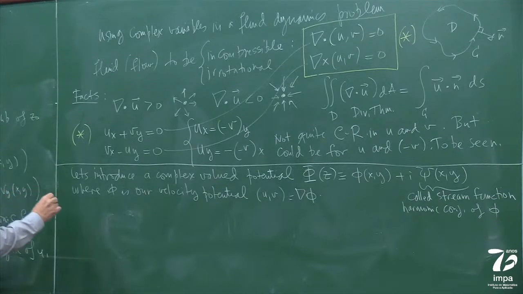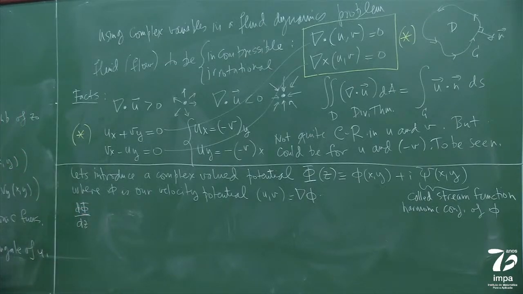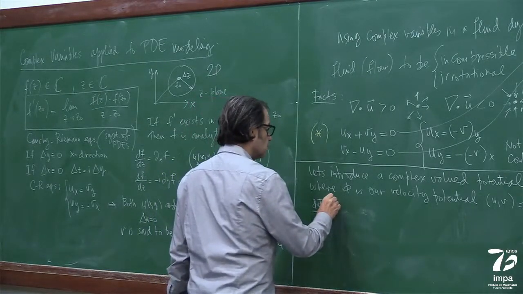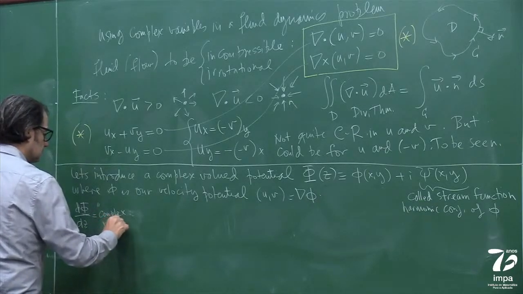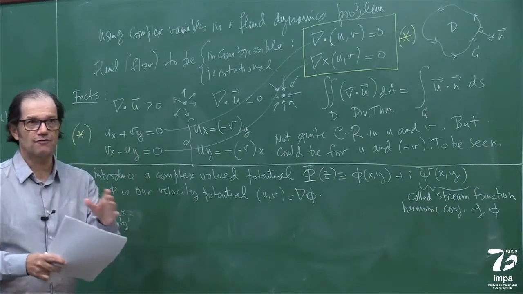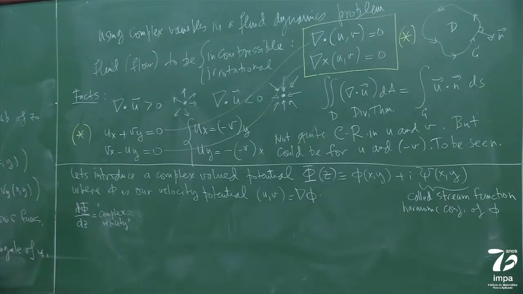Okay, so let me compute d phi dz, which is, I'll call this, and you'll see why, the complex velocity, okay, and you'll see what the complex velocity is. So I stopped here because I have to look for things in my notes. There's more that I want to present, so that's why I stopped. So let me get back to the flow of the sentence so it works.